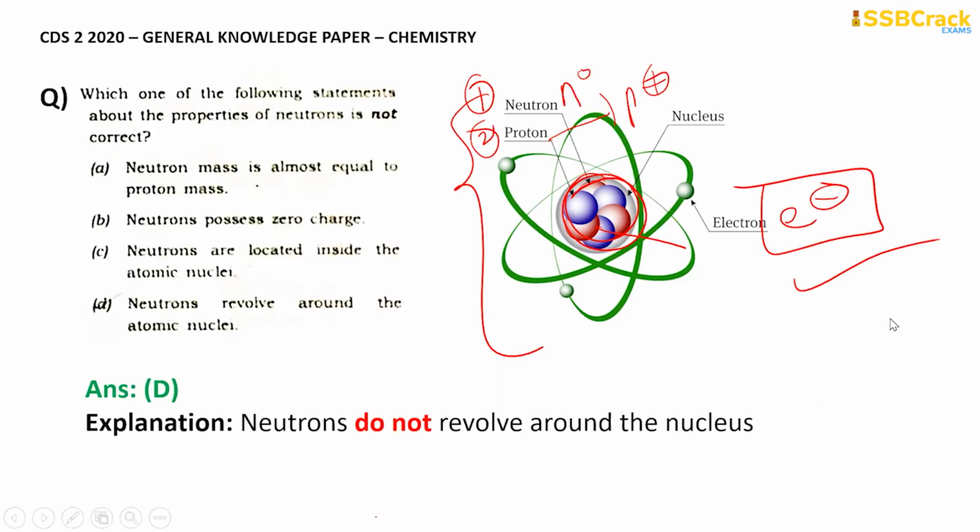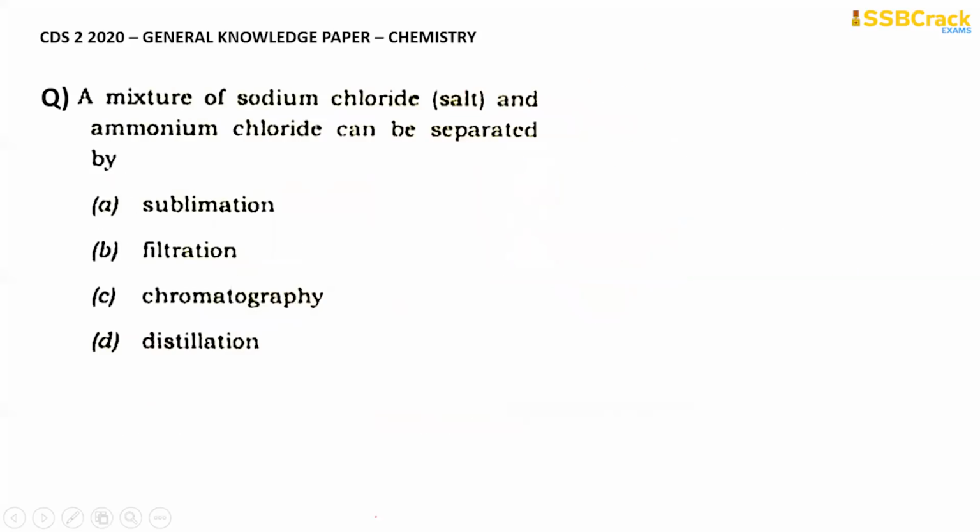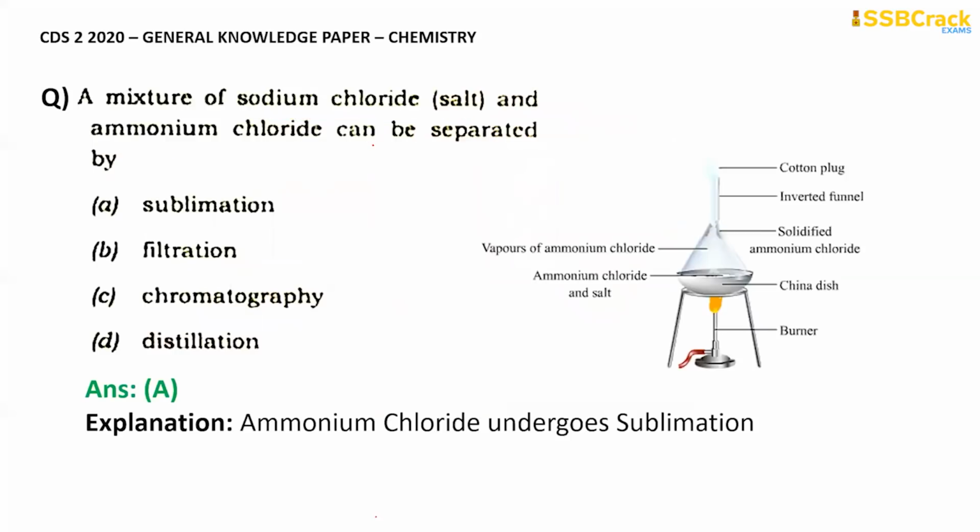Moving on to the next question, we have: a mixture of sodium chloride and ammonium chloride can be separated by. Out of all the methods, sublimation will be correct, because ammonium chloride, whose formula is NH4Cl, is a sublimate. What do we mean by sublimate?